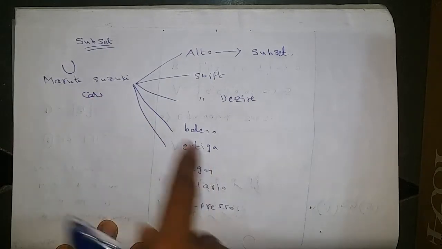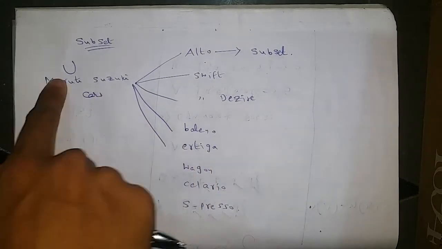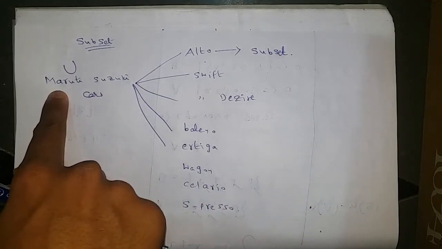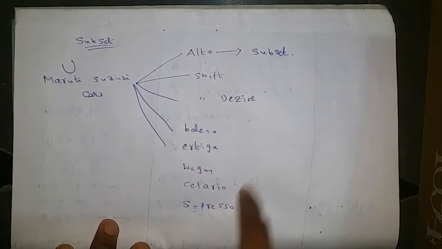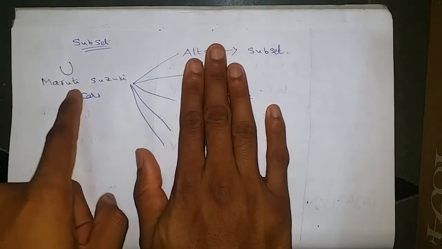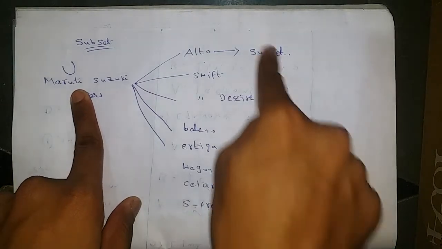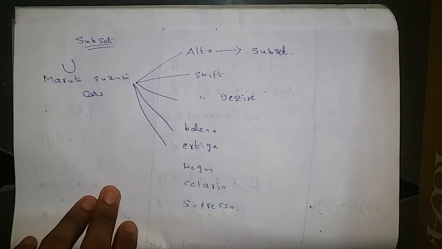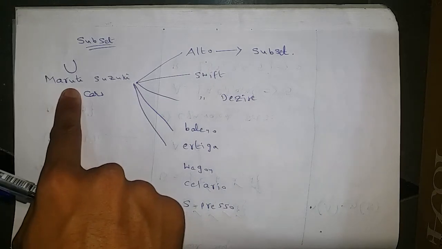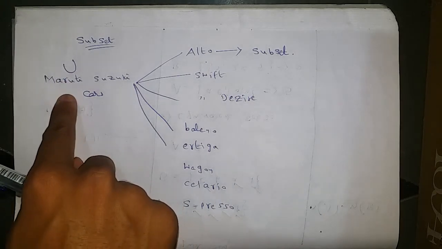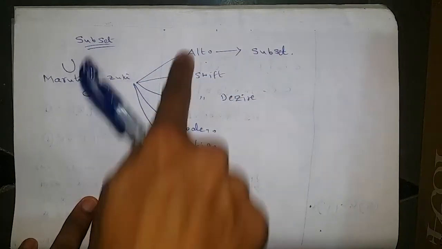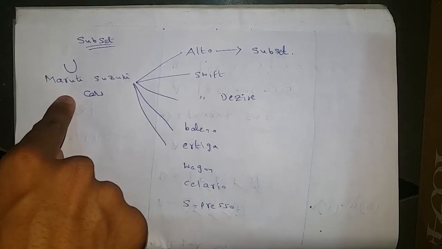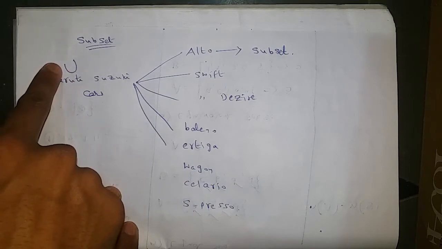These are all products of this one, so we can say these are all subsets of Maruti Suzuki. Maruti Suzuki is the one and only manufacturing company which provides all these, so in this particular case, the Maruti Suzuki cars company becomes the universal set.